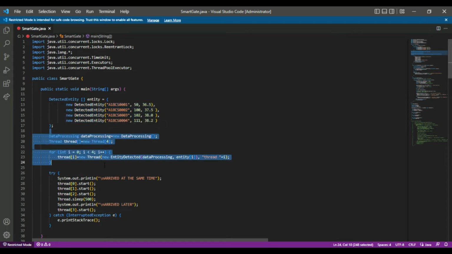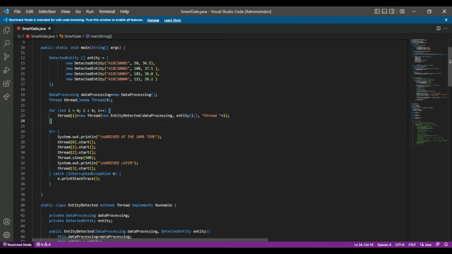Okay, so this line of code indicates the thread creation. The reason we use the multi-threading concept is because we want to show that many persons can arrive at the main entrance at the same time. So each data processing should be done concurrently. The best way to solve this is by using multi-threading.